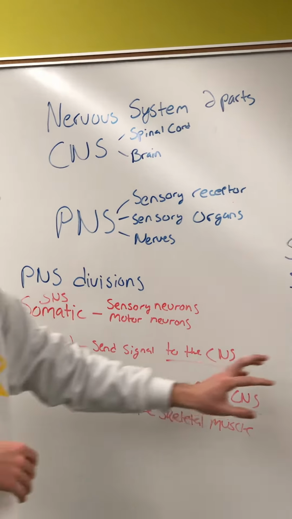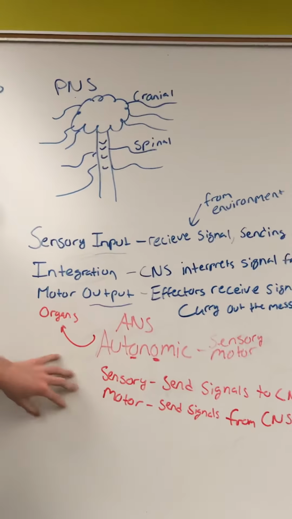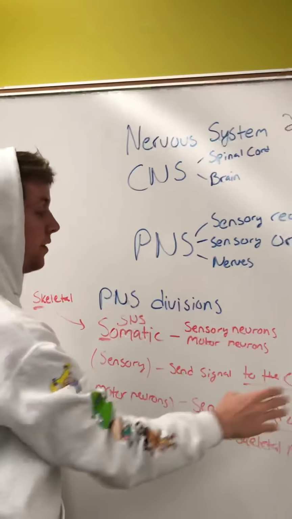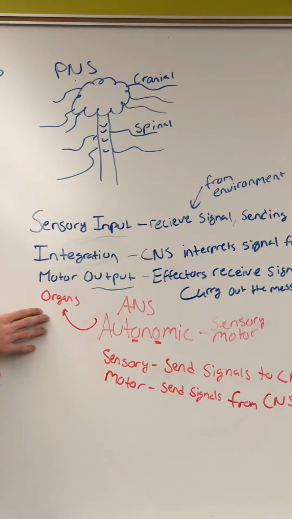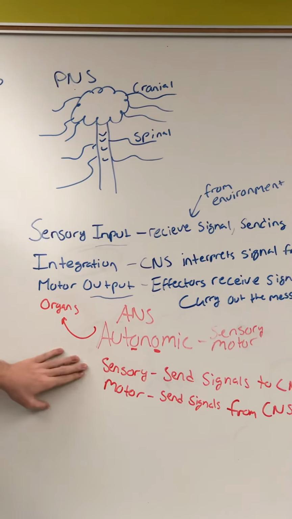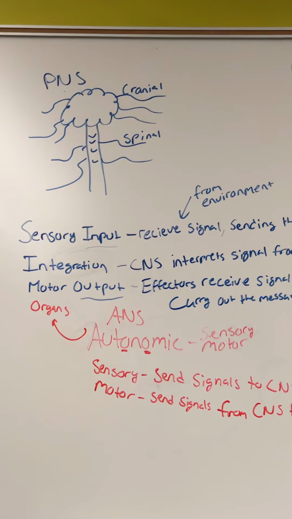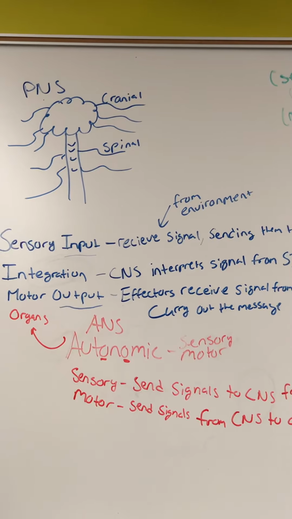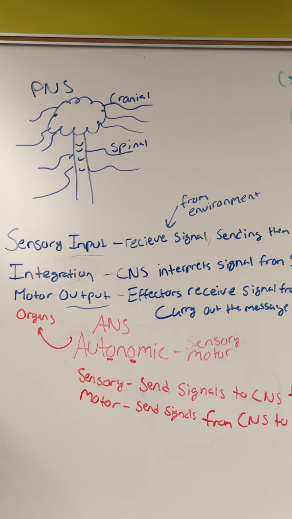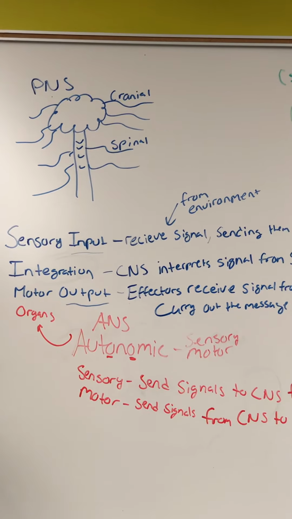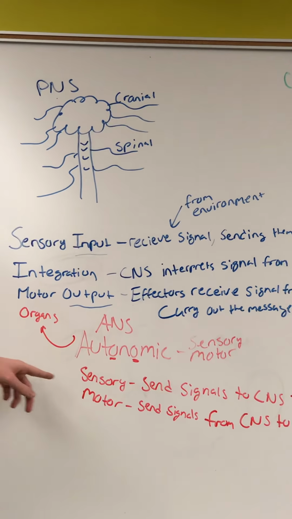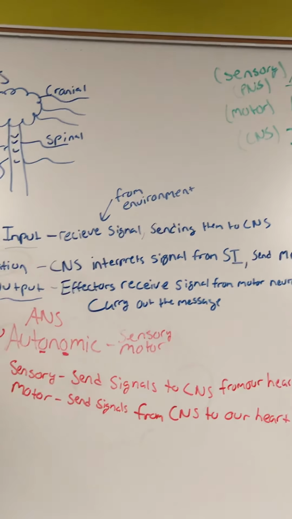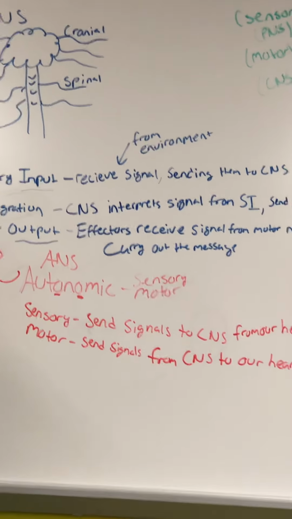So now we're gonna move on to autonomic, okay? So this one was associated with skeletal, autonomic is gonna be associated with organs. With our sensory neurons here, we're gonna be sending a signal, say, from our heart, okay? If we're having any trouble, if we need to perspire more or breathe more, we have to send a signal from our heart, which all goes subconsciously pretty much.